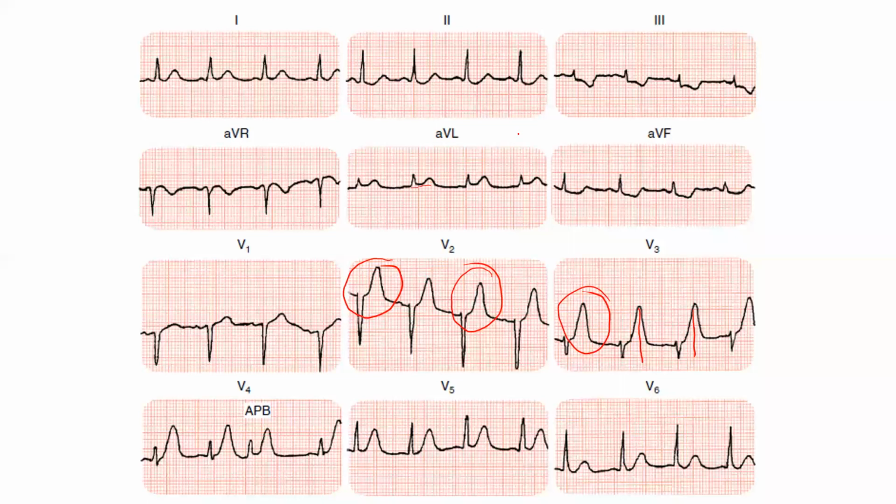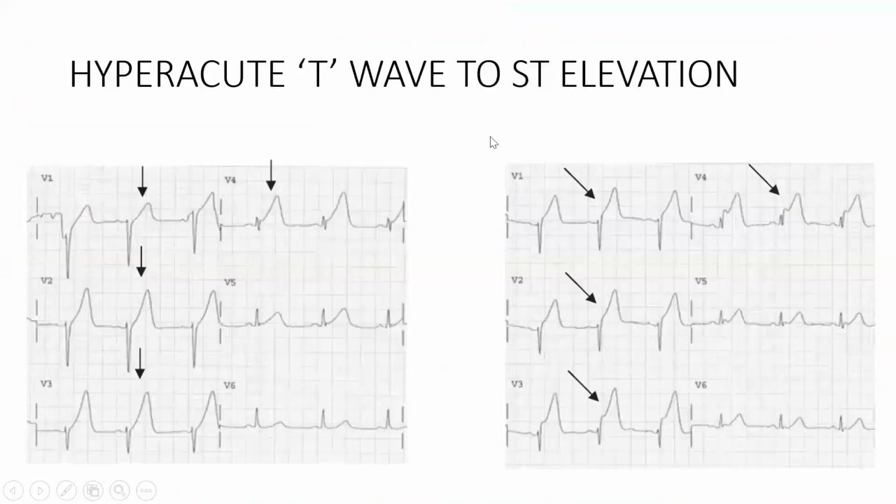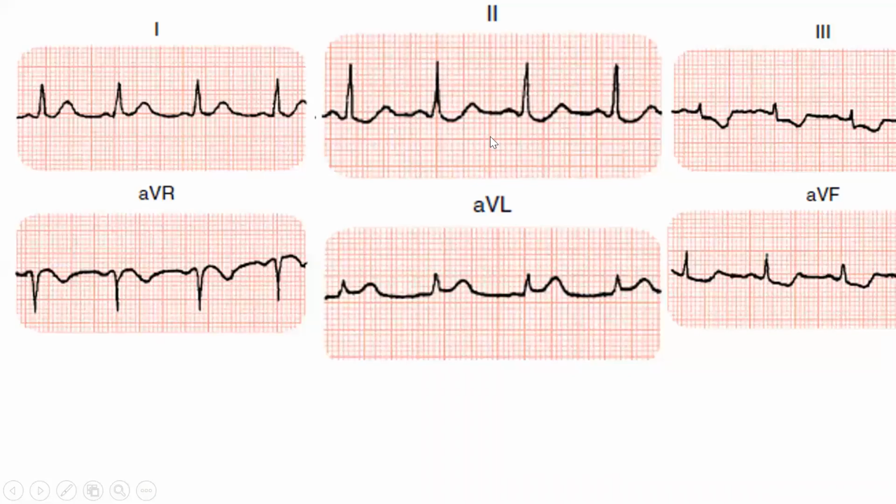I think if I zoom, I'll be able to show. One minute, I'll just see. See here, 1 mm slight elevation is there. I think, are you people able to appreciate it?